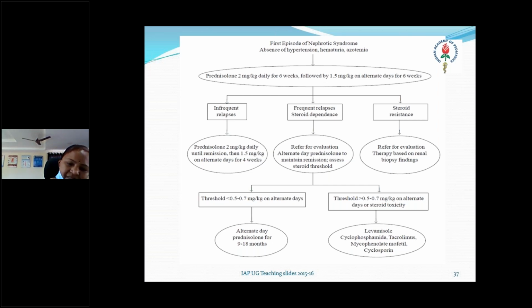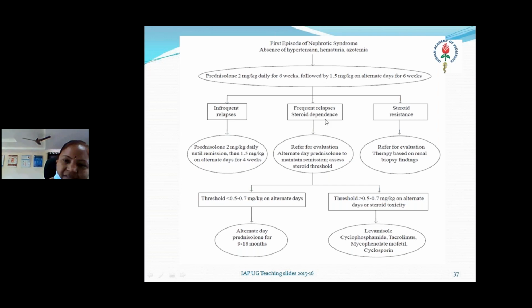So infrequent relapses. Usually nephrotic syndrome runs a course where there are more chances that it may relapse. That we have to educate the parent and the child. So for infrequent relapses, prednisolone we will give 2 mg per kg daily until remission. Usually it takes 10 to 14 days. Then 1.5 mg per kg on alternate days for 4 weeks.